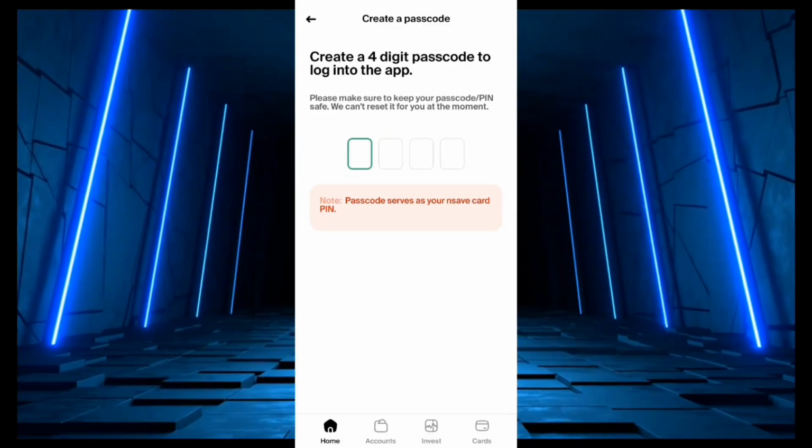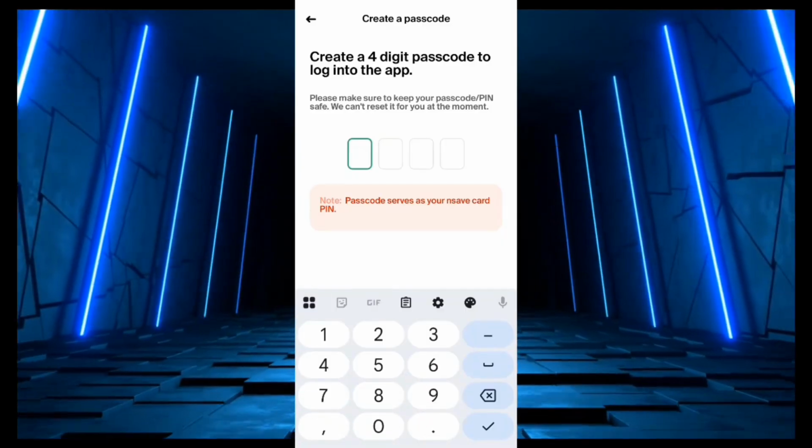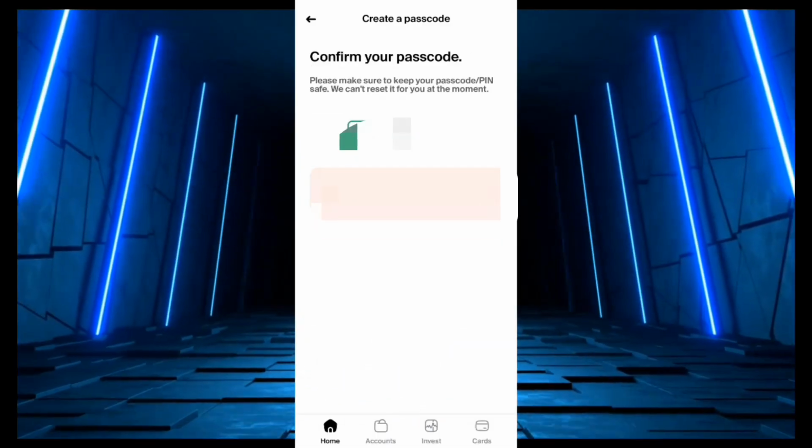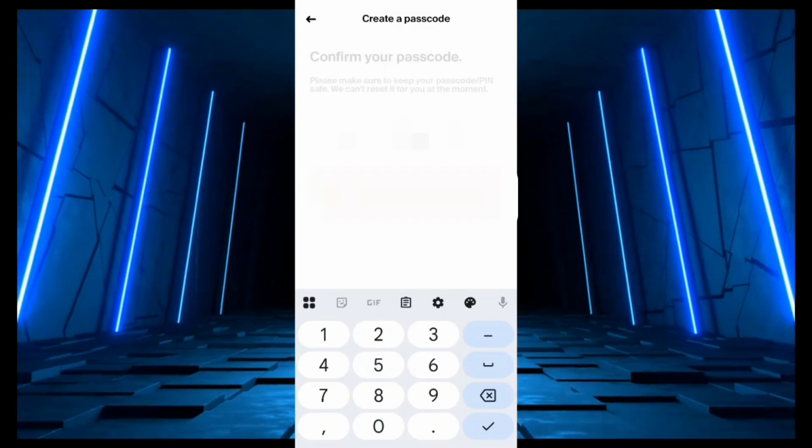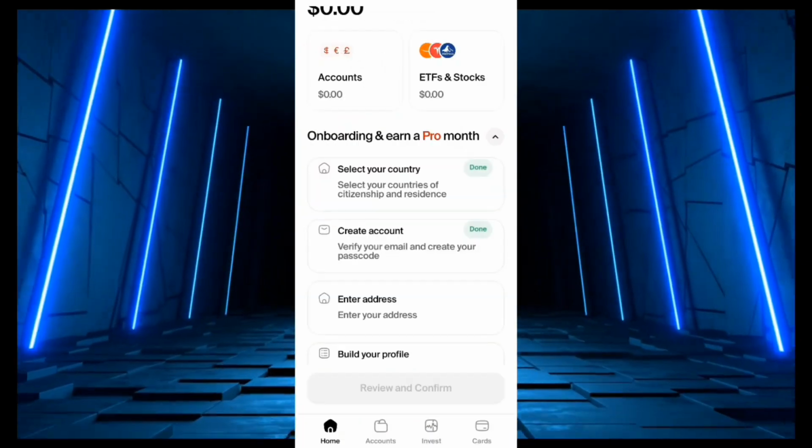Now create a 4-digit passcode to log into the app. You create your own passcode. I have just set up mine. Then you confirm your own. Now we are done with this part.